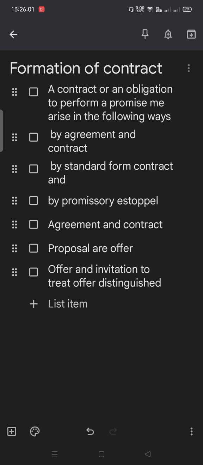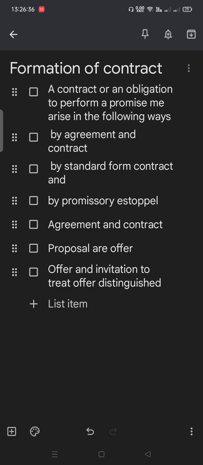For example, an agreement to sell a radio set may be a contract, but an agreement to go to see a movie may be a mere agreement, which is not enforceable by law. It means the agreement which is enforceable by law will be treated as a contract. Thus, all agreements are not contracts. Only those agreements which satisfy the essentials mentioned under section 10 of the Indian Contract Act become contracts. However, all contracts are agreements.